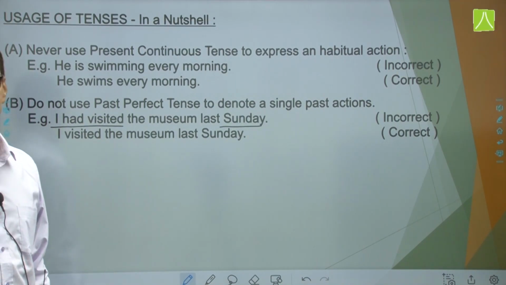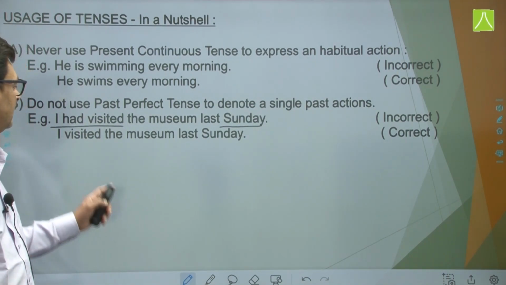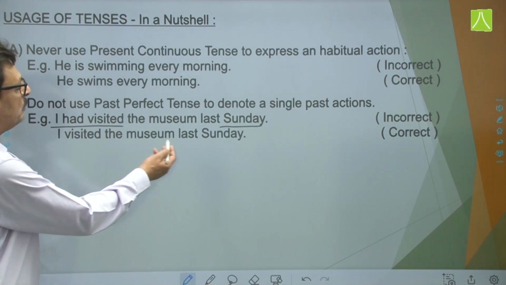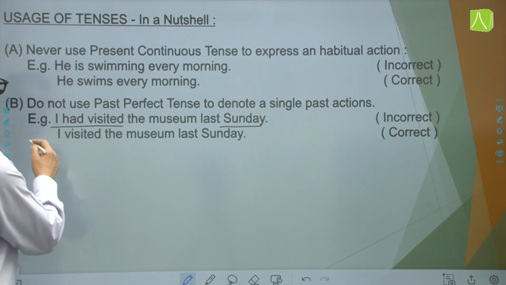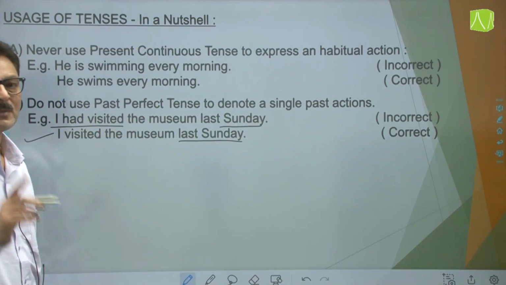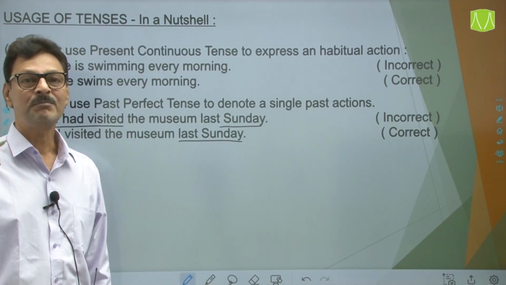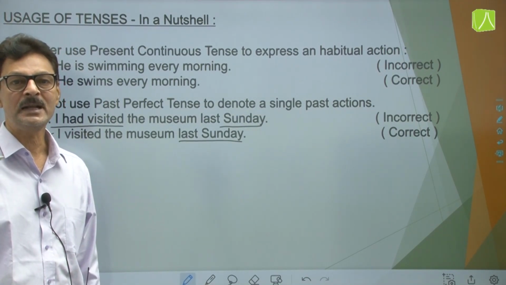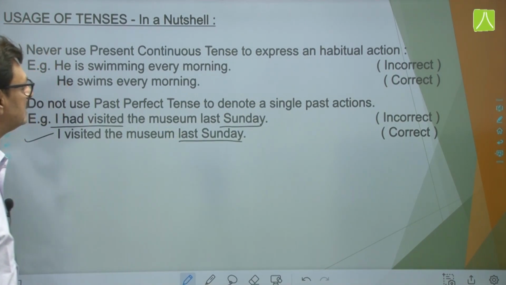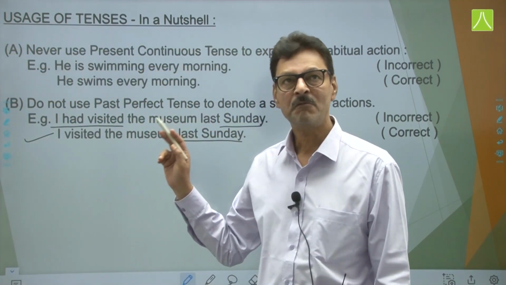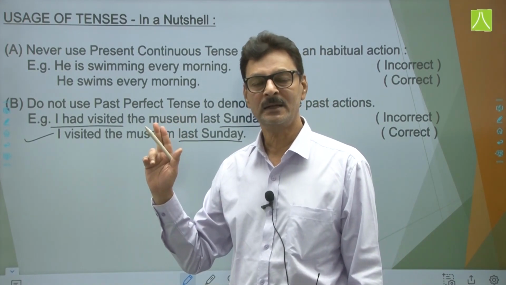Past perfect के संग adverb clause of the past नहीं रहेगा. Yes. So I visited the museum last Sunday. This is correct because whenever the time constraint is specified, हम कौन सी tense use करते हैं? Past simple. We never use past perfect tense whenever single action is denoted. ये अब हम कब use करते हैं past perfect? When two actions are there.